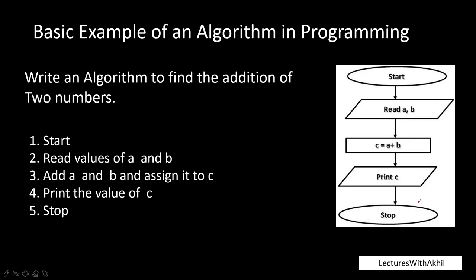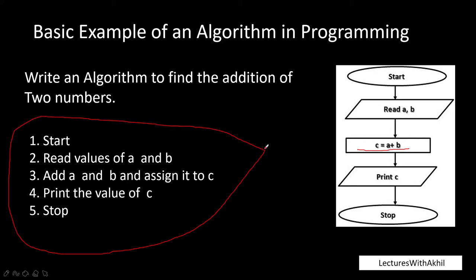Reading the values of A and B, like taking the input for A and B using cin, is called reading the values. And assigning it to C, A plus B equal to C, means we write C equal to A plus B in the programming language. And we print the value of C, that is called the output, and we give the stop by pressing the enter key or something, then it stops. So writing these steps is called an algorithm.